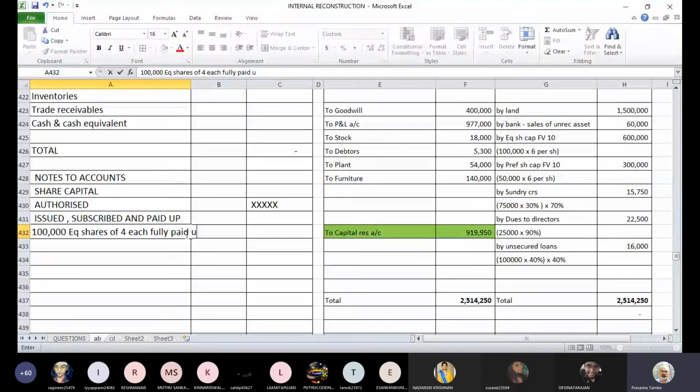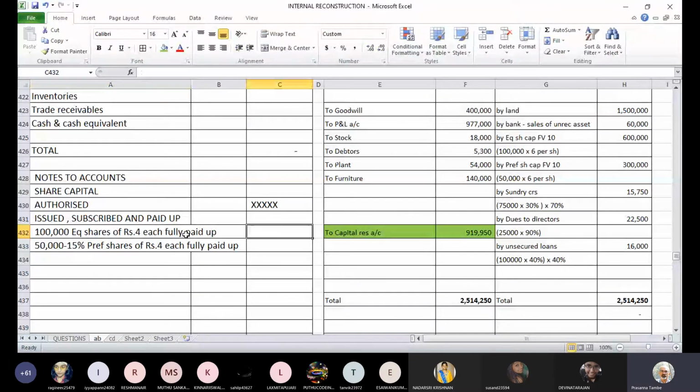And the second one is 15%, $50,000, 15%. This will be 4 lakhs.